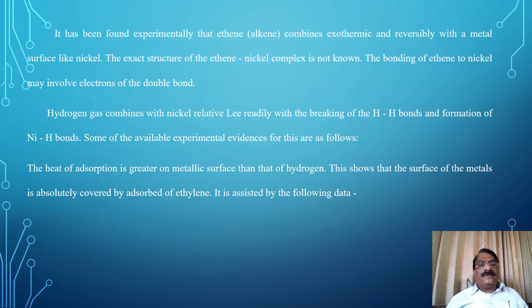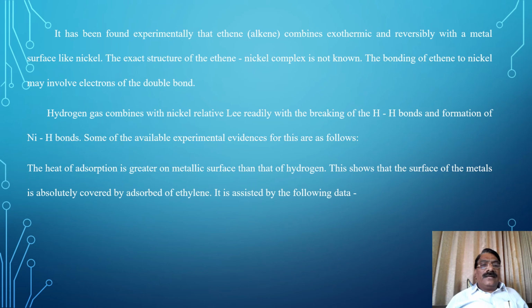Hydrogen gas combines with nickel quite readily, with the breaking of the hydrogen-hydrogen bond and formation of Ni-H bonds. Some of the available experimental evidence for these reactions is as follows.